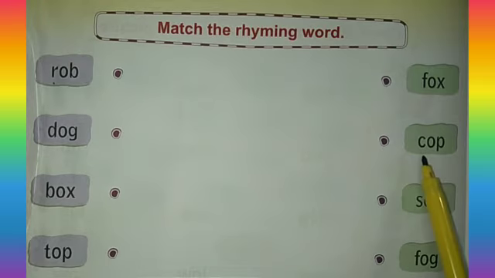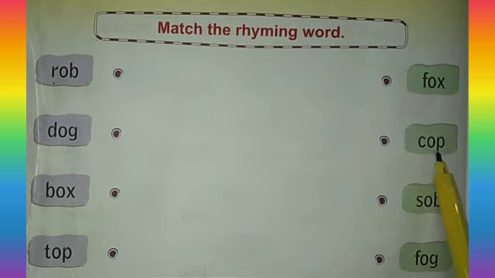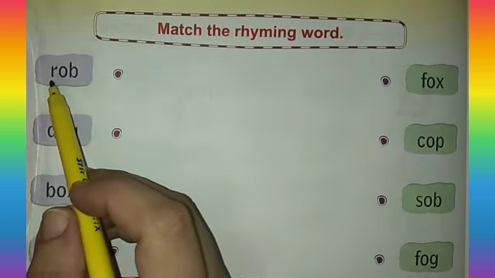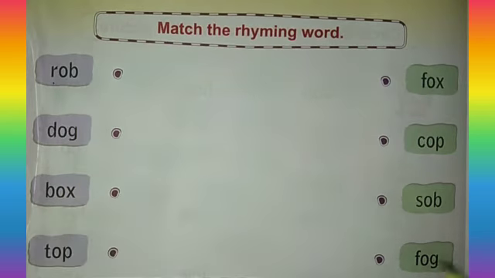Op, cop. This is an op sound word. Sob, sob. Yes, this is an ob sound word. So we will match rob with sob.